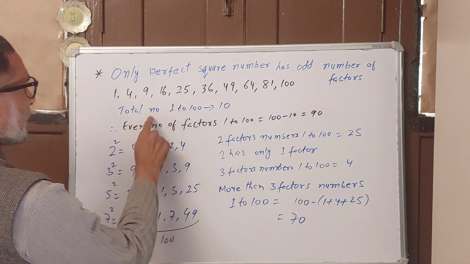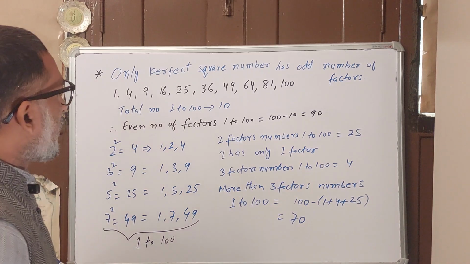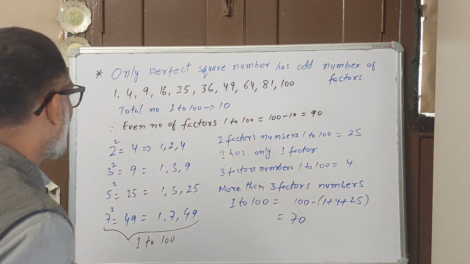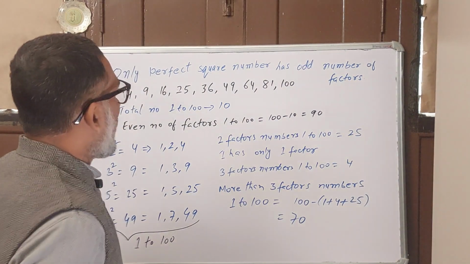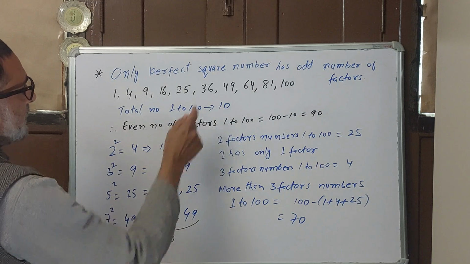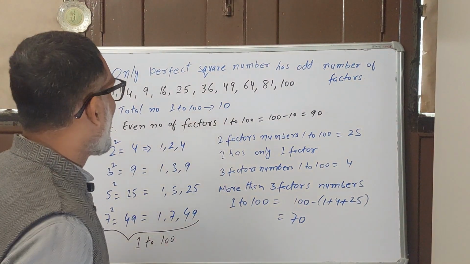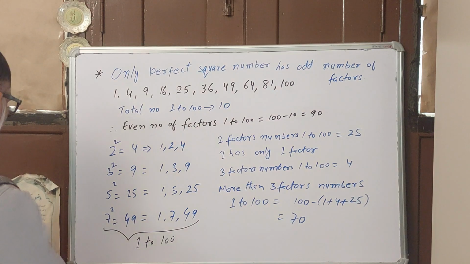I've checked. The total number of numbers from 1 to 100 having an odd number of factors is 10. Only 10 numbers have an odd number of factors, either 1, 3, 5, 7 or 9.